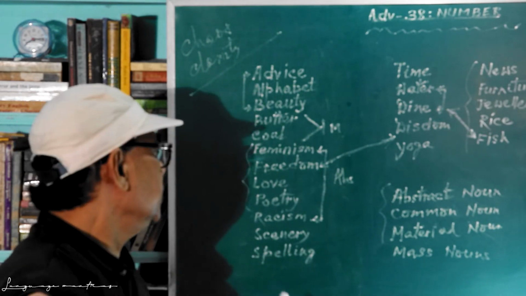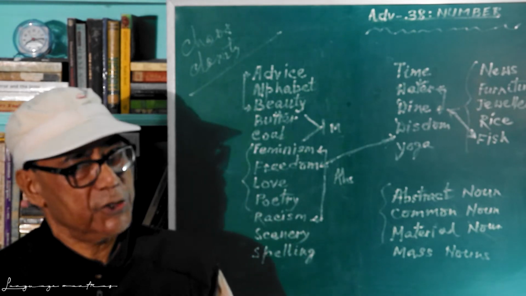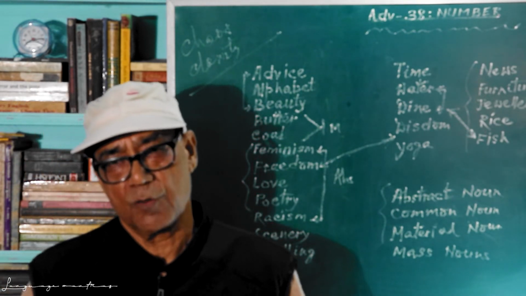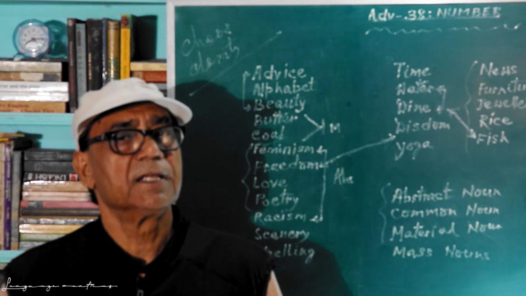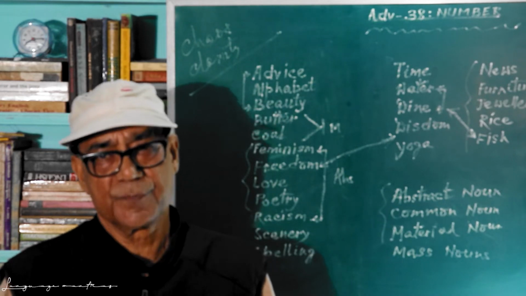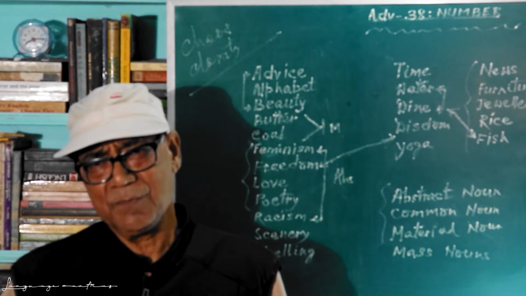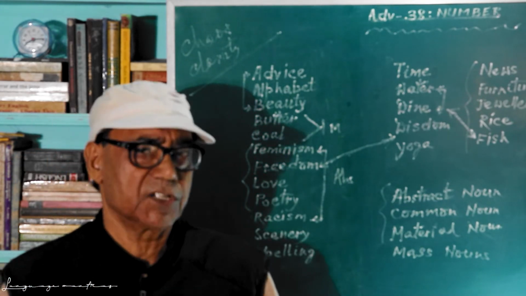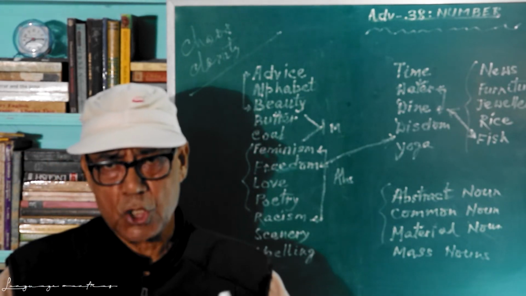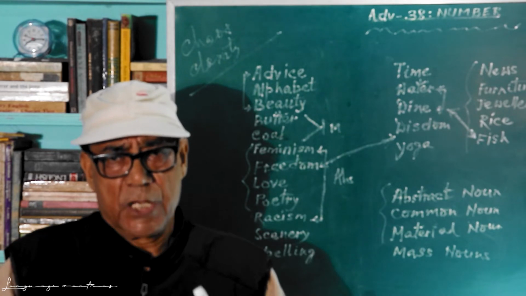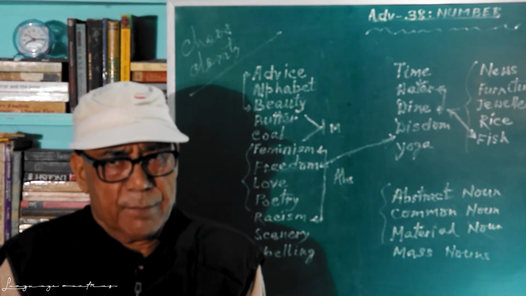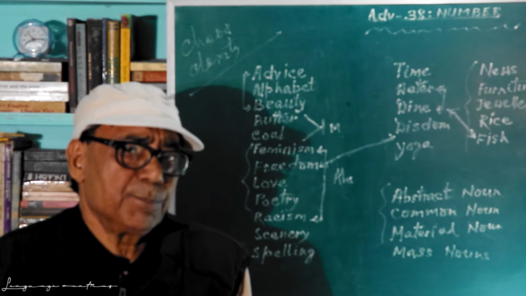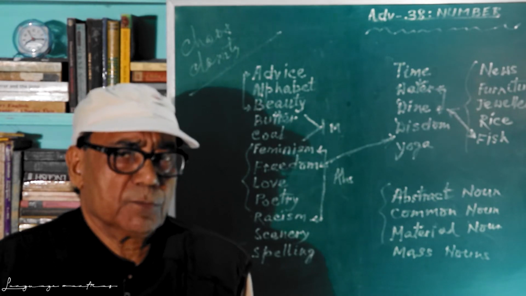Next one, love, poetry. These are abstract nouns. And normally you cannot say loves or poetries. Sometimes you may come across poetries, but you mean something slightly different. In that case, you are not talking about poetry itself. You are talking about different types of poetry. In that case, poetries is possible.